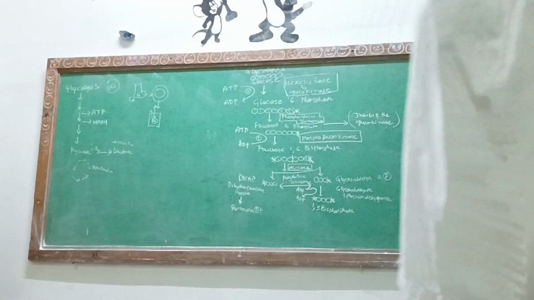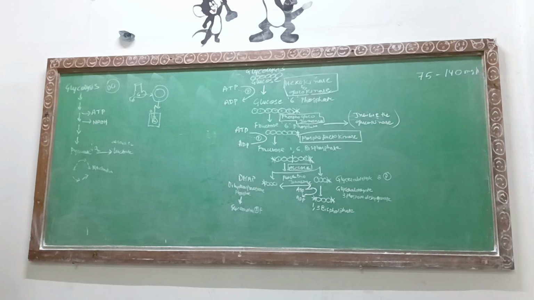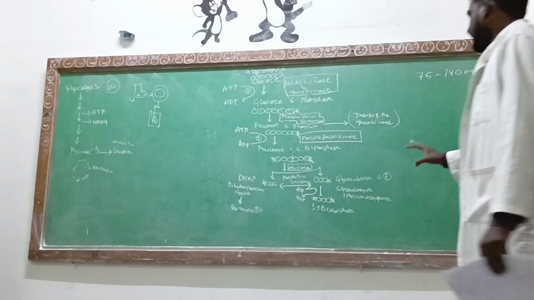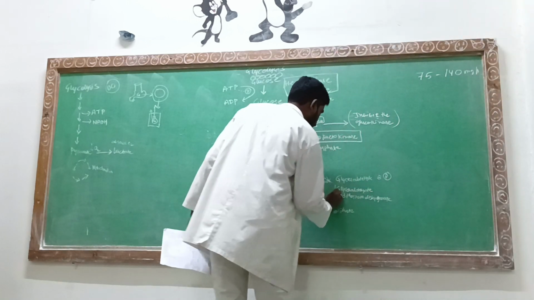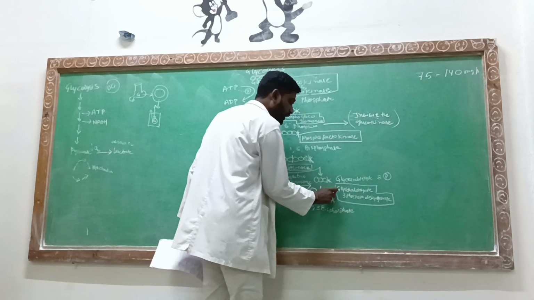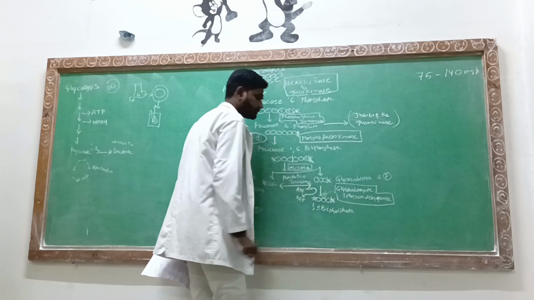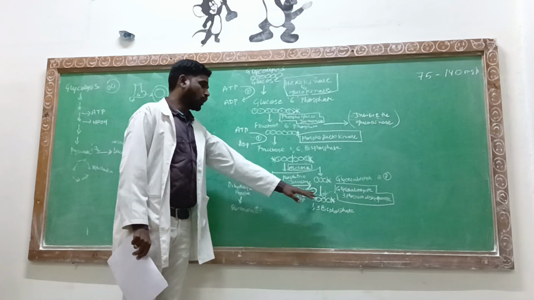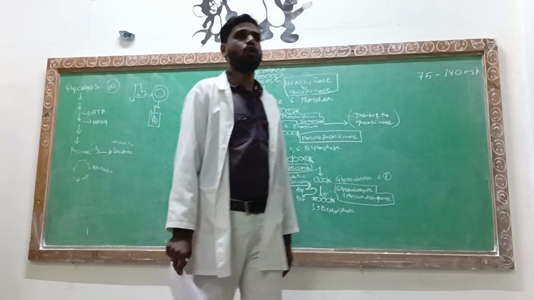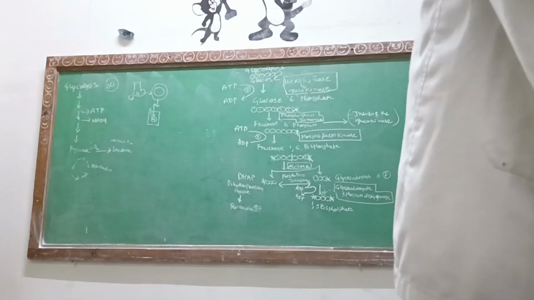But in this case it is a special thing in the glycolysis cycle, where glyceraldehyde 3-phosphate is donating its phosphate group. These ATPs are not coming from the environment, but from the glyceraldehyde 3-phosphate.